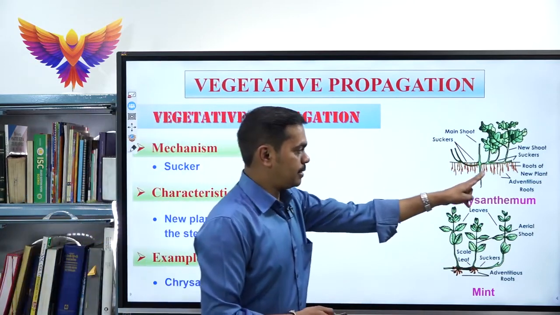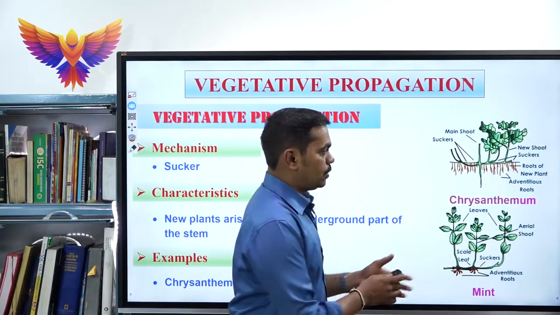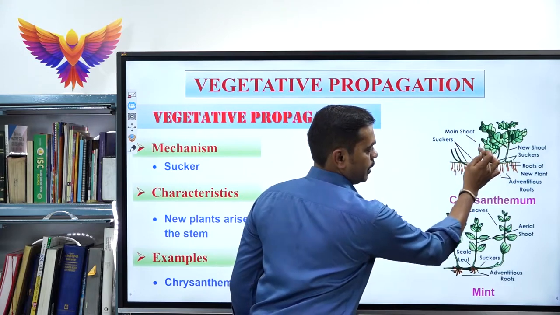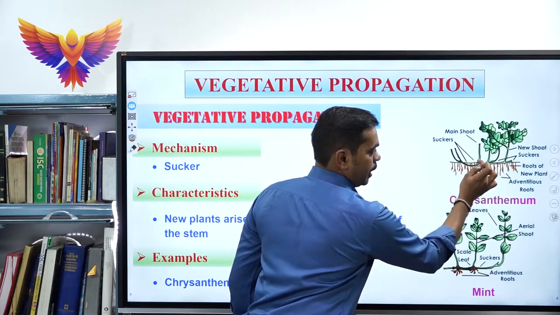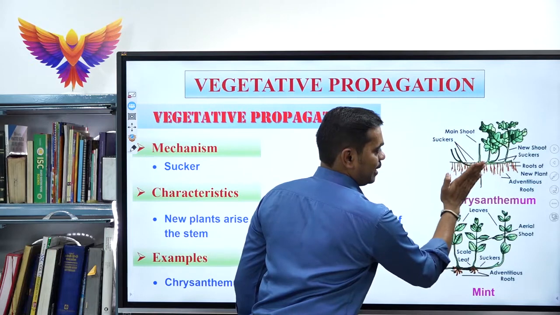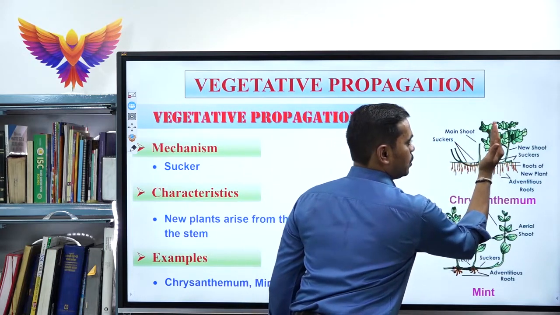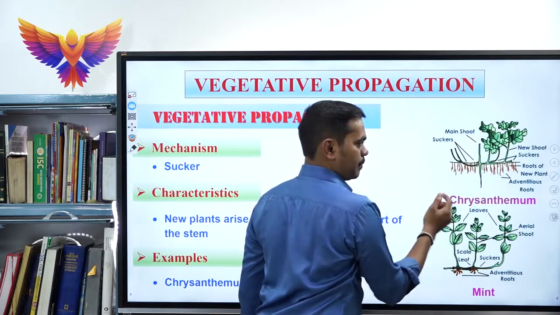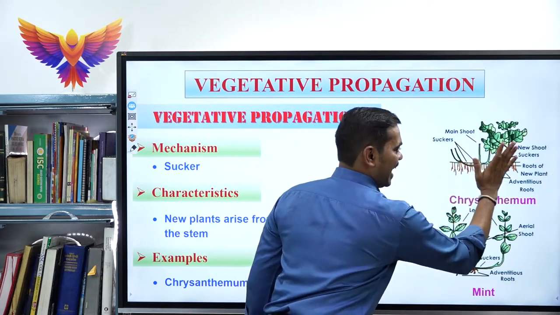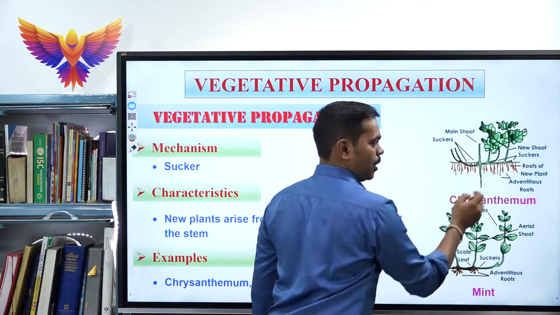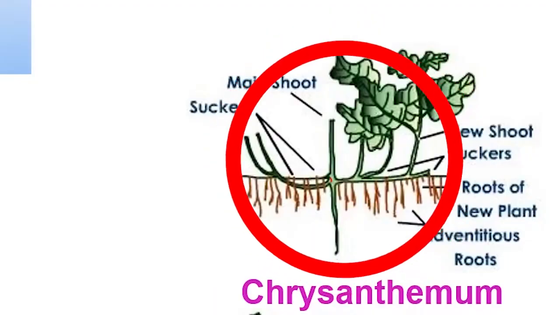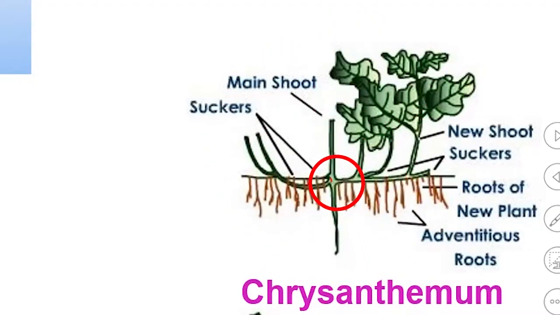See, in this chrysanthemum, what happens? You could see the main branch, this one. Here a new plantlet arises obliquely, like this, and it comes over the soil surface. Once this plant body detaches, a new plant body grows. That is called a sucker. Clear? That is called a sucker.